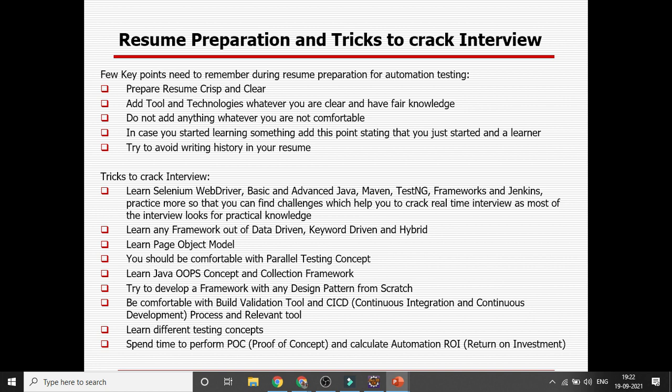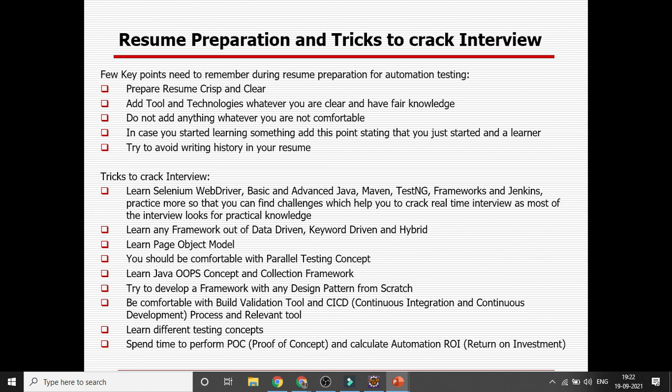Okay, what are the different tricks to crack an automation interview? I have mentioned so many things that I will be covering in the upcoming sessions, but you need to learn Selenium WebDriver concepts, Java, Maven, TestNG, different frameworks, and Jenkins. You need to practice so that you will find more challenges which you can try by yourself.